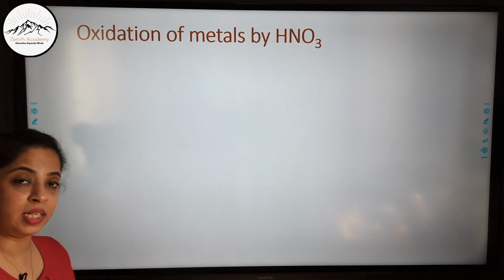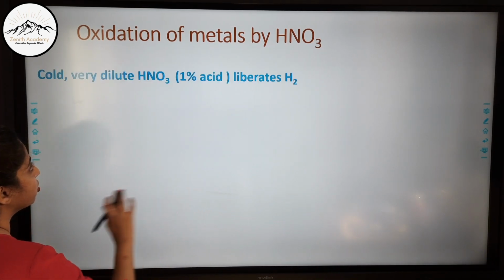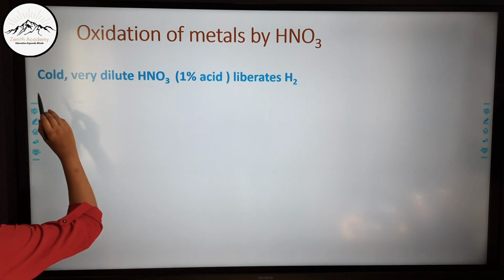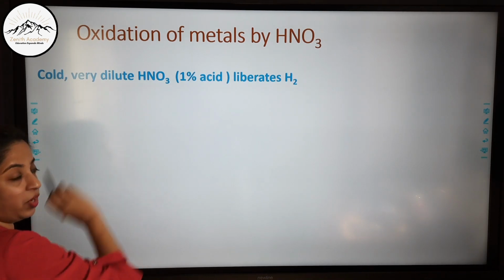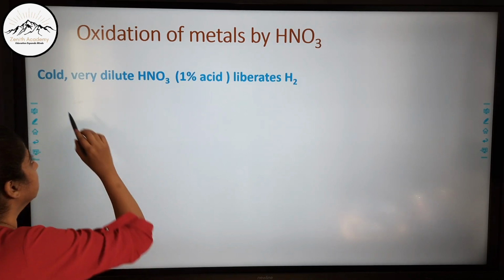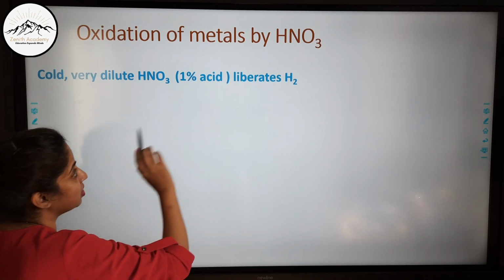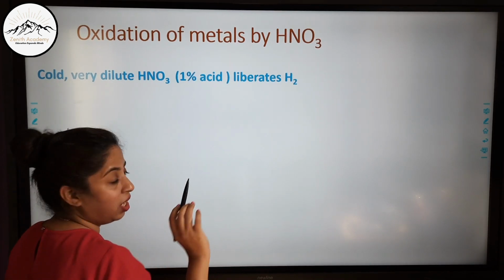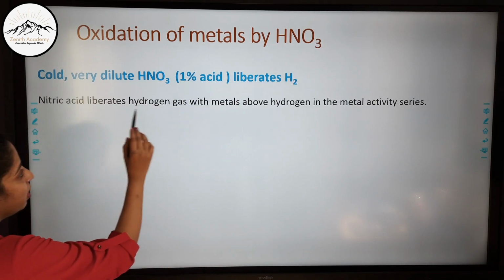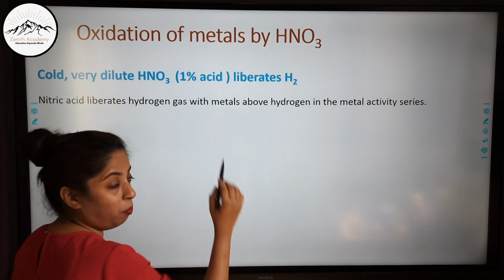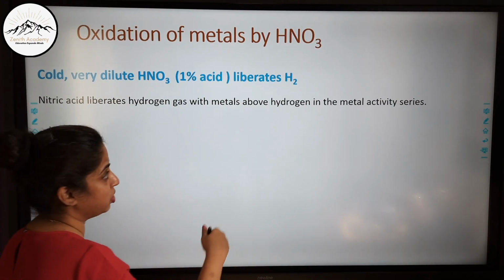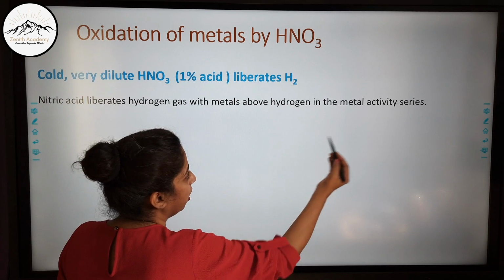Now oxidation of metals. We did non-metals, now let us do metals. What happens with metals? This is very important. Cold and very dilute nitric acid. For the first time we are now studying dilute nitric acid. Cold and very dilute nitric acid, that is only 1% of acid, liberates hydrogen. Nitric acid liberates hydrogen gas with metals above hydrogen. Obviously, if the metal is above hydrogen, then only it will displace hydrogen and liberate hydrogen in the metal activity series.